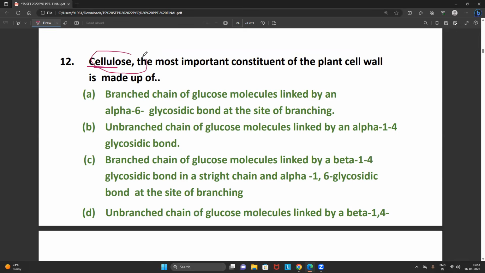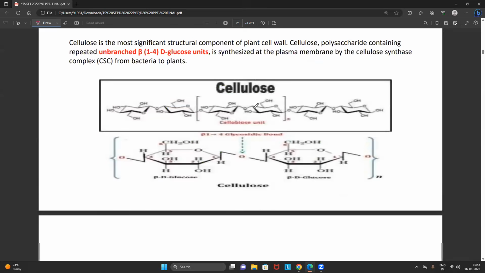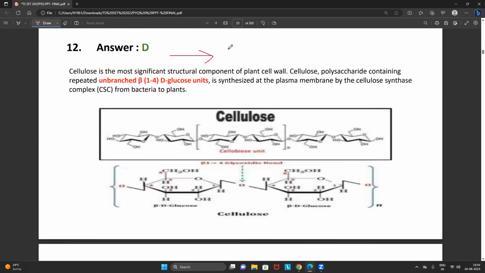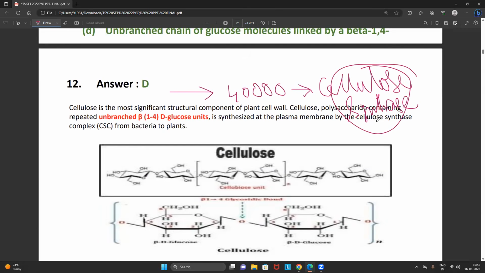What is the cellulose made up of? We have studied many number of times. Cellulose is made up of up to 40,000 glucoses. Right. So what is the name of the enzyme that is involved in the synthesis of the cellulose? We can call it cellulose synthase enzyme.